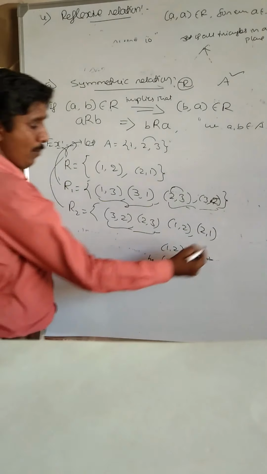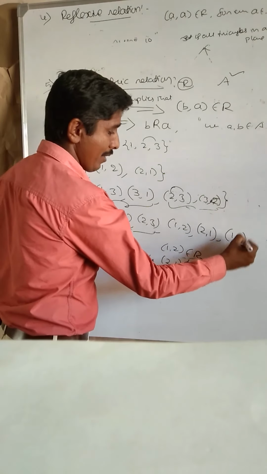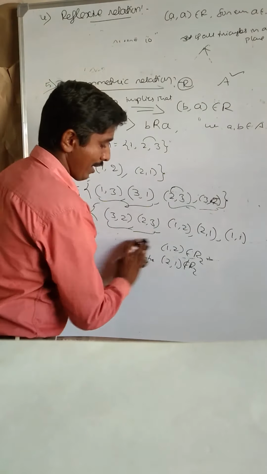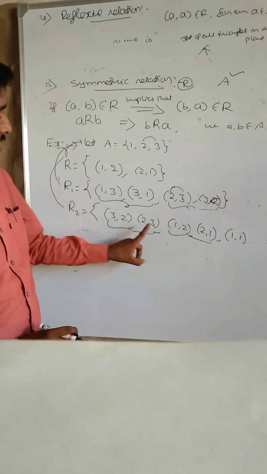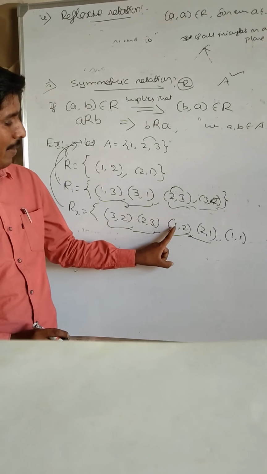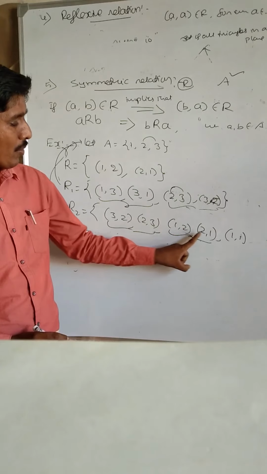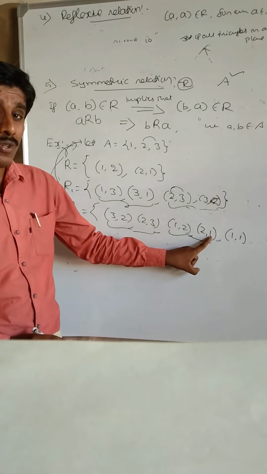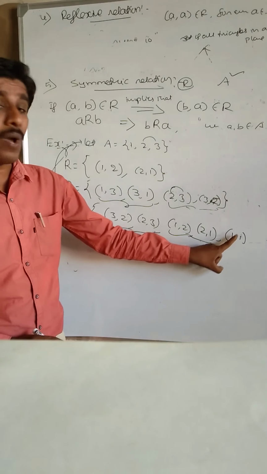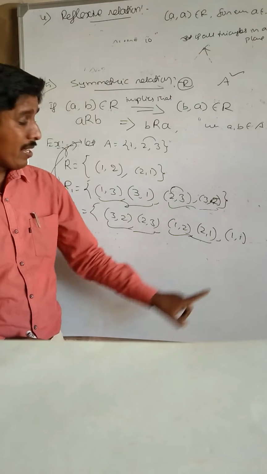For it to be symmetric, you must include 2, 1. Suppose you include 1, 1. Is it symmetric? Observe here: A, B and B, A belong to the relation, so it satisfies the symmetric condition. Next, 1, 2 and 2, 1 belong to the relation. Therefore, it is symmetric. Next, 1, 1: in this ordered pair, the first element is equal to the second element. Here 1, 1 belongs to R2.